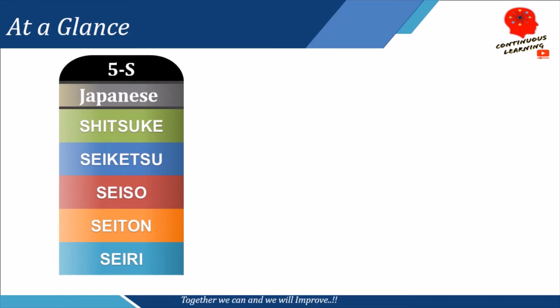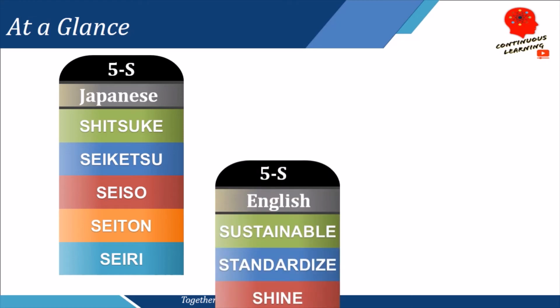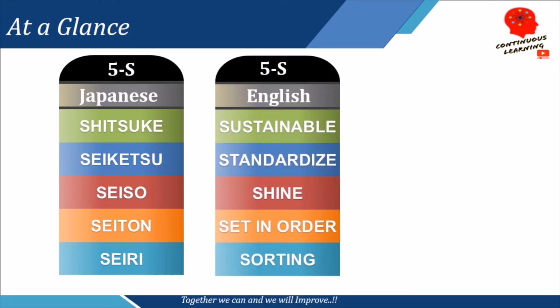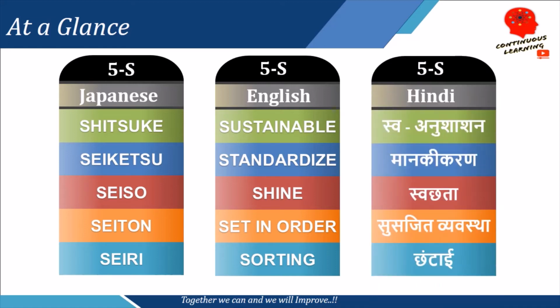So Seiri, Seiton, Seiso, Seiketsu and Shitsuke become sorting, set in order, shine, standardize and sustain in English, and further become Chhatai, Susajjit Vyavastha, Swachhata, Mankikaran and Swa Anushasan in Hindi. So this is a one-to-one comparison of what a Japanese word means in English and further in Hindi. This will help you clear your confusions between Japanese, English and Hindi terminologies.